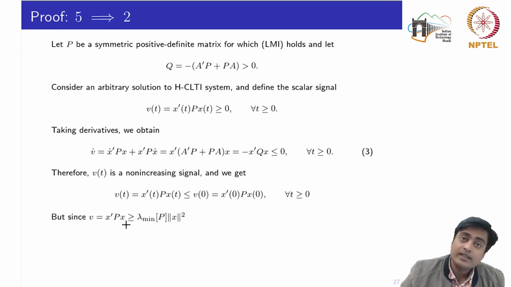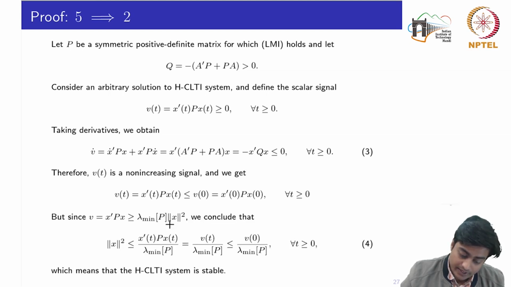But now, using the relationship we introduced while discussing quadratic forms of positive definite matrices, this quadratic form has the minimal limiting value, the smallest eigenvalue of the matrix P multiplied by the squared norm of the signal x, which I could write as norm of x square is less than or equal to V, which is x transpose Px divided by lambda min of P. Okay, and this part is equal to V of t, and I know that V of t is less than or equal to V naught.